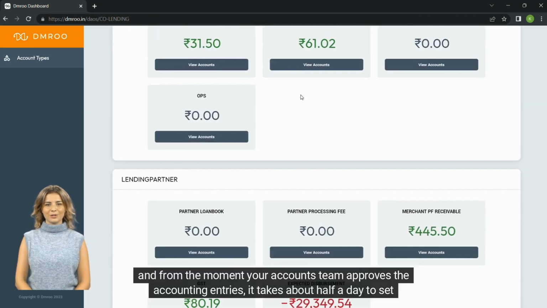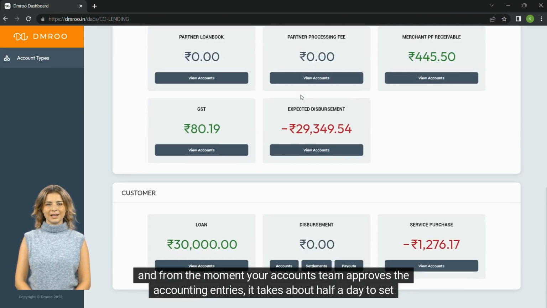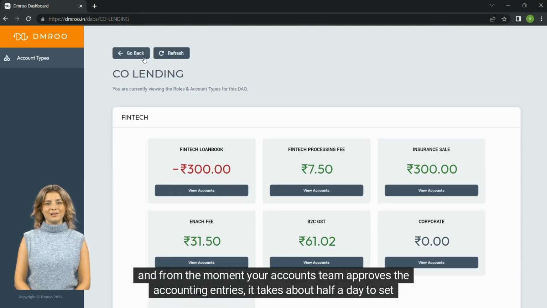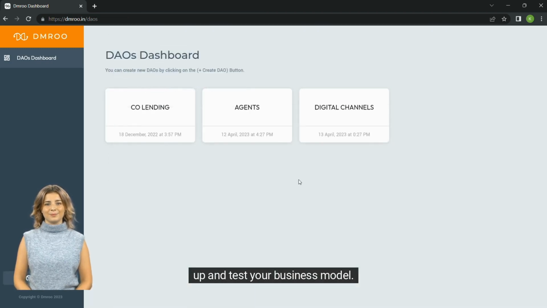And from the moment your accounts team approves the accounting entries, it takes about half a day to set up and test your business model.